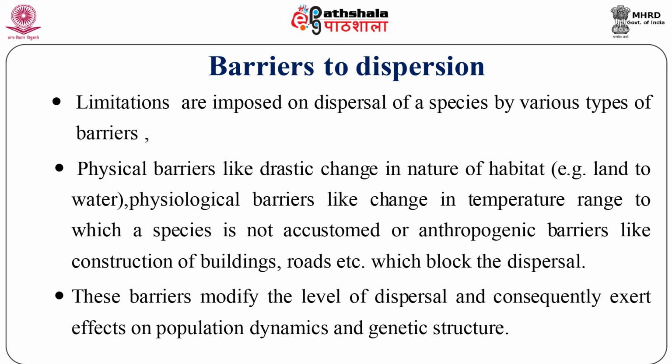Successful dispersal depends on efficient transport and successful establishment. These barriers modify the level of dispersal and consequently exert effects on population dynamics and genetic structure.